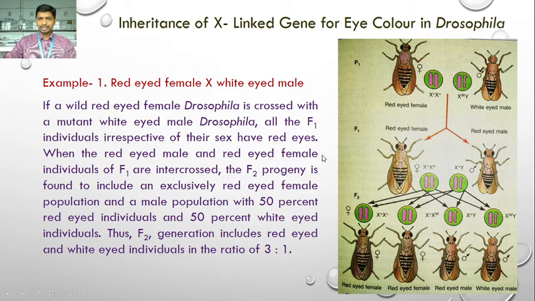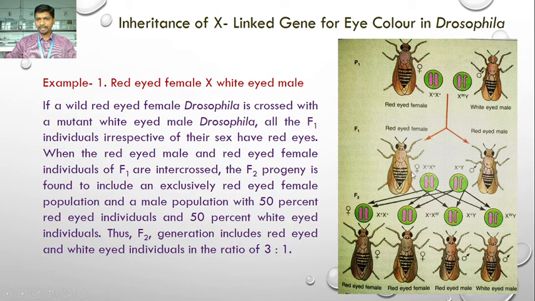But when the red-eyed male and red-eyed female individuals of F1 are intercrossed, the F2 progeny is found to include an exclusively red-eyed female population and a male population with 50% red-eyed individuals and 50% white-eyed individuals. So when these F1 individuals are intercrossed, this red-eyed female has been crossed with a red-eyed male.